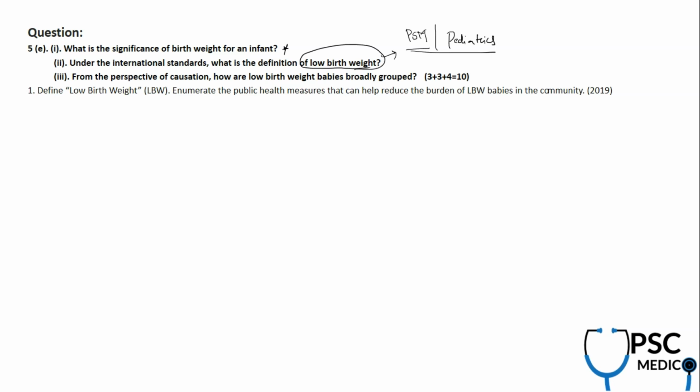So under the international standards, what is the definition of LBW? And from the perspective of causation, how are low birth weight babies broadly grouped? So they're asking for the classification of low birth weight. Very recently, even in 2019, the definition was asked. What are the measures that can help reduce the burden of low birth weight babies in the community was also asked. It's more of a generic question.